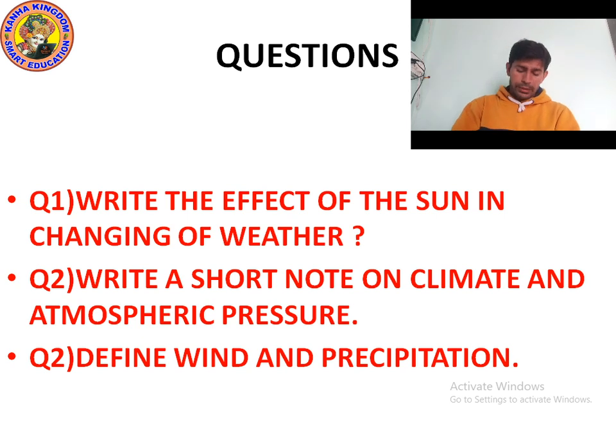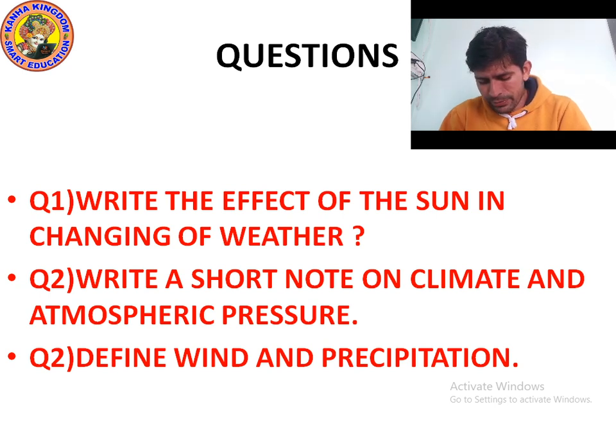And you know that climate varies from place to place. Yes, but climate does not change every day. So, on the basis of the average weather condition of 25 years, we can find out the climatic condition. So, what is the climatic condition of Rajasthan?